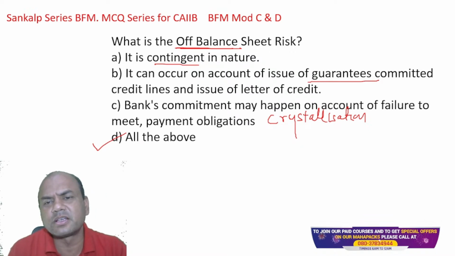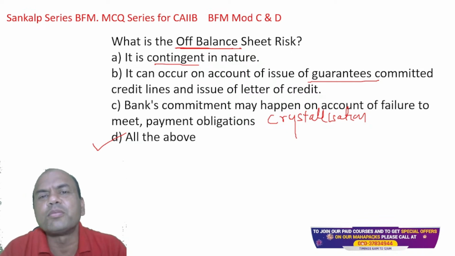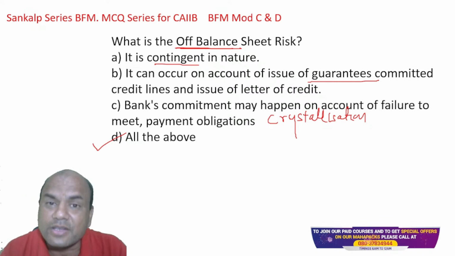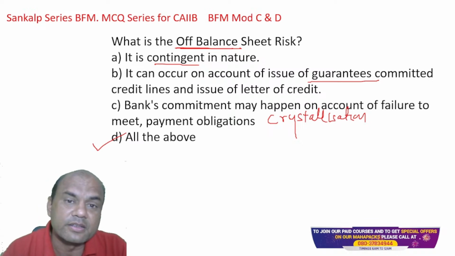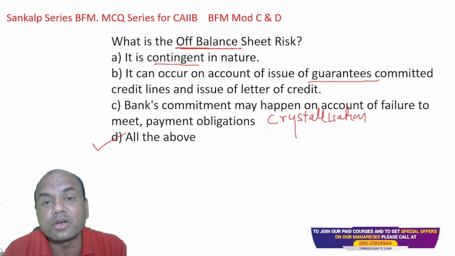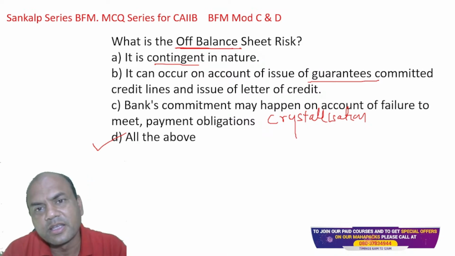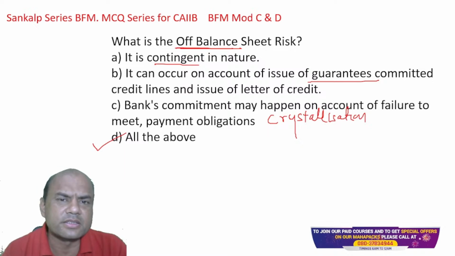None of them is of the on balance sheet items. What is the off balance sheet item? Off balance sheet item means here I don't pay cash right now. That is off balance sheet. Balance sheet item means what? There I pay the cash. CC, term loan, I'm paying the cash. Guarantees, I'm not paying the cash. Okay.